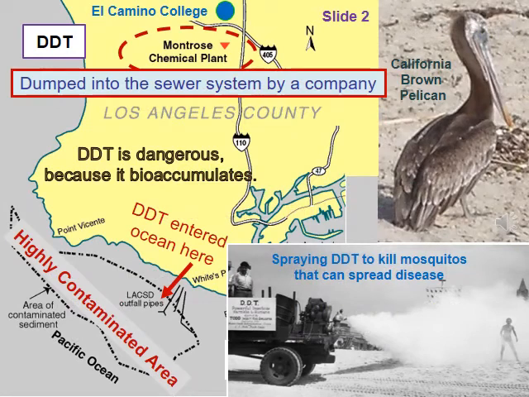Slide 2. DDT. DDT is a pesticide that was commonly in use in the United States until the 1970s, by which time its dangers had been realized. Pesticides are chemicals used to kill insects and other organisms that eat or damage food crops and other crops. Thus, pesticides help farmers grow more food, since less food is ruined by pests.